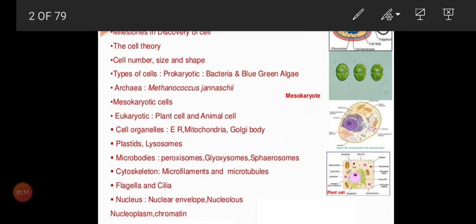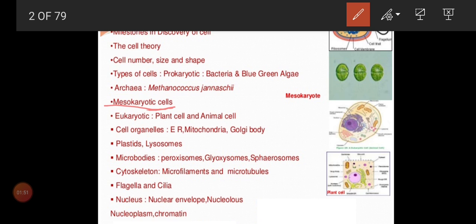Normally we have learned dinoflagellate. So dinoflagellate, it comes under which group? Protista. I told you all eukaryotes will contain histone proteins except dinoflagellate. So there is no histone protein, it resembles eukaryotes, but it will have a big nucleus in it. So scientists have put them between prokaryotes and eukaryotes.